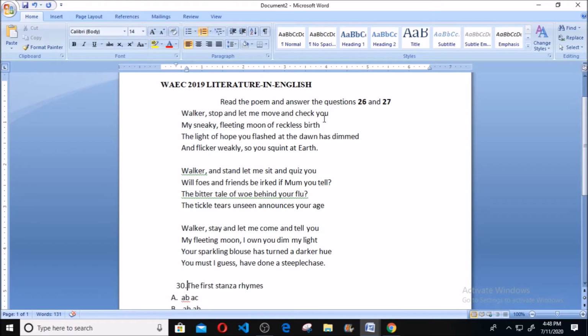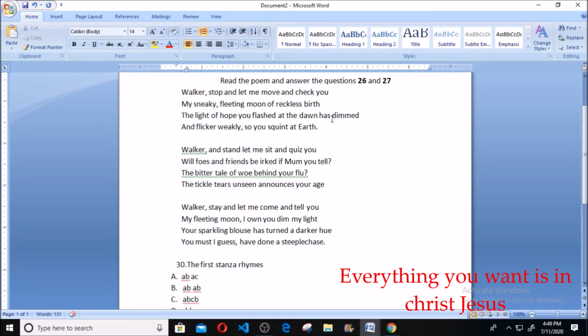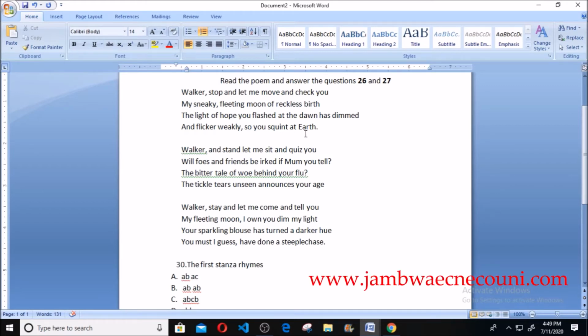the last word in line 1 is "you". Then let us give alphabet A to "you". We have the last word in line 2 is "bet". Let us give B to that. Then the last word in line 3 is "dimmed". Then let us have C for "dimmed". Then the last word in line 4 is "health".